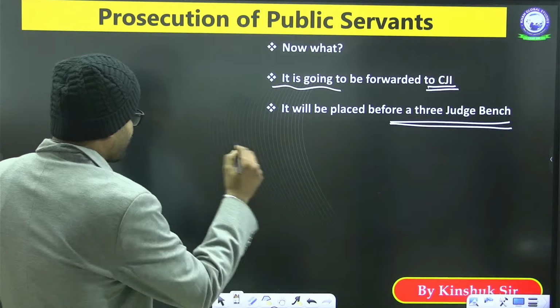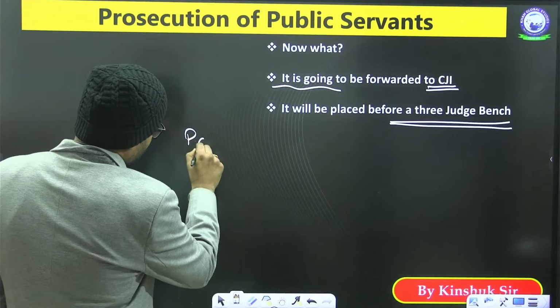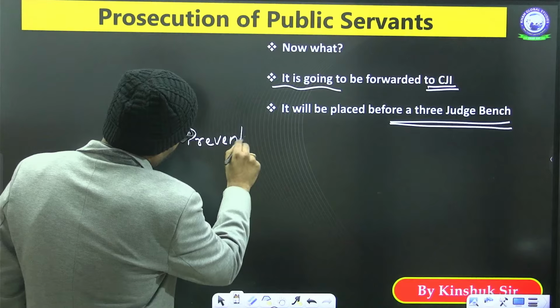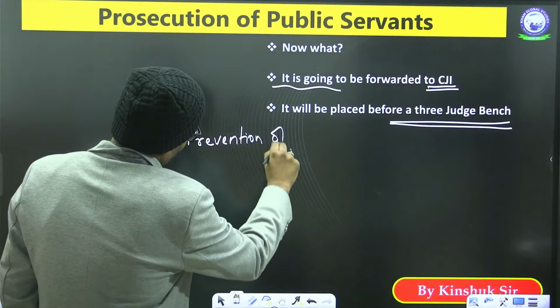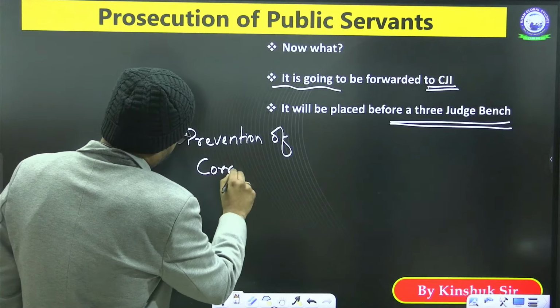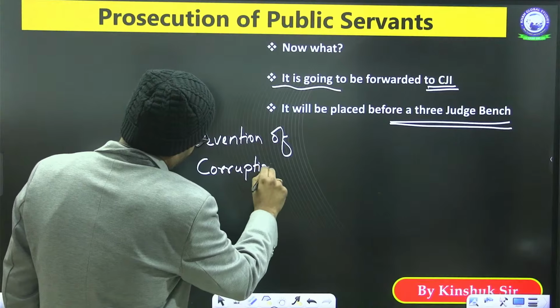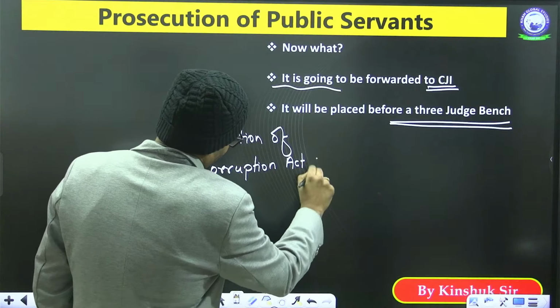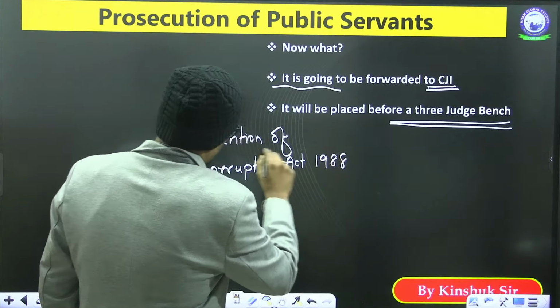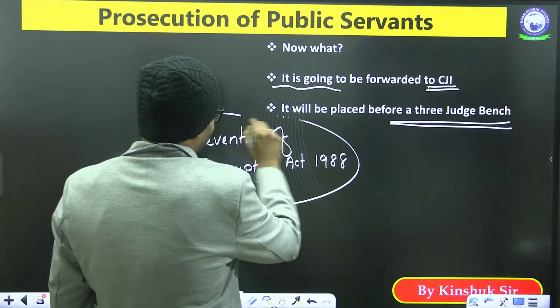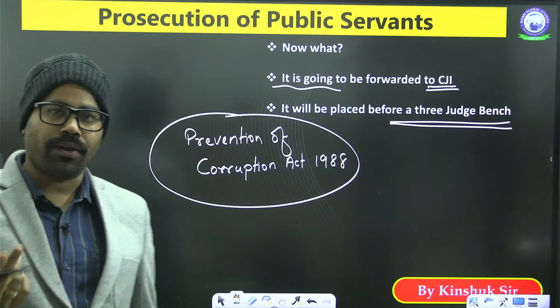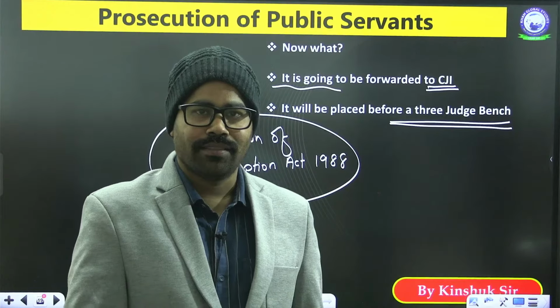Like now see this one thing, when we talk about the Prevention of Corruption Act, 1988. So you might think that this is a very old act.